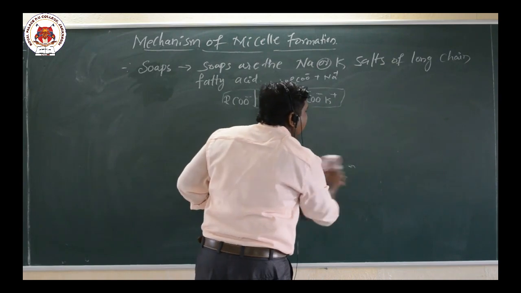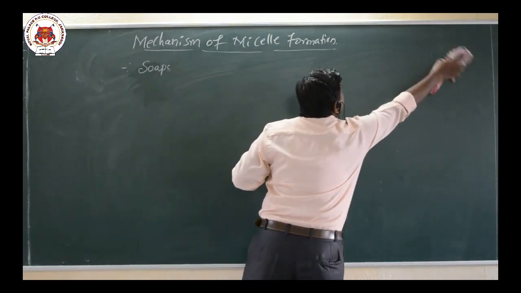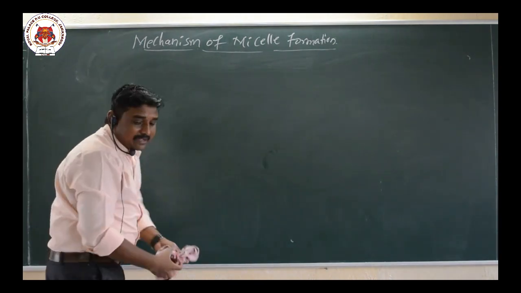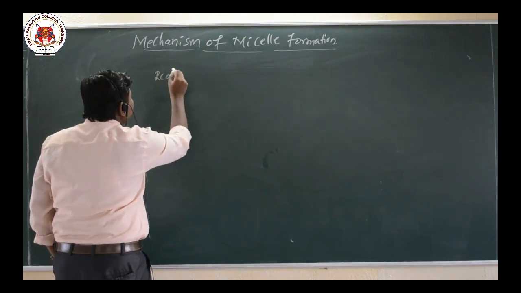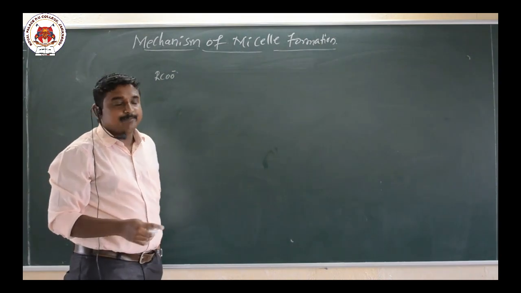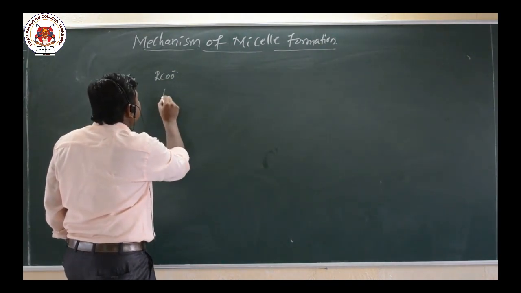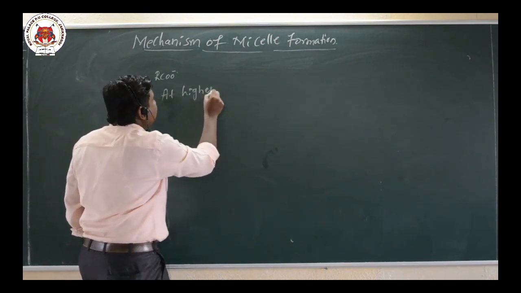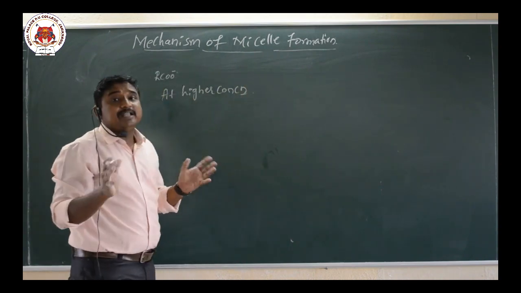So the mechanism at lower concentration: the RCOO minus is present at the surface. At higher concentration, aggregation of particles can take place.